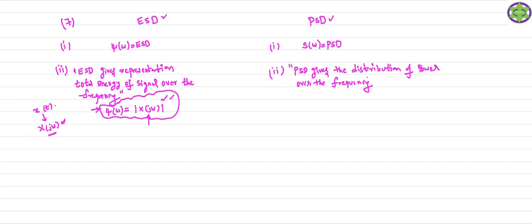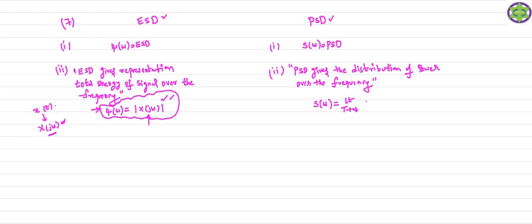So this is the definition of the power spectral density function. It gives the distribution of the total power over the given frequency domain. It is denoted by S of omega, as already given. How can you define this?